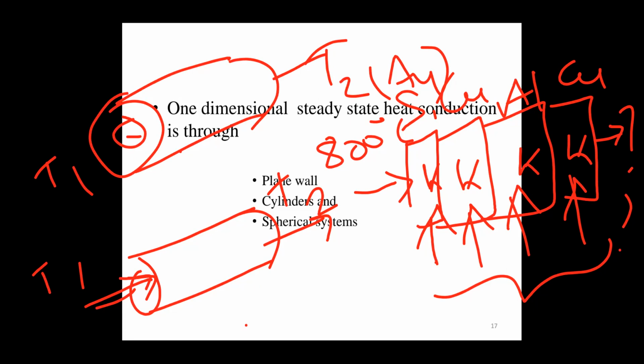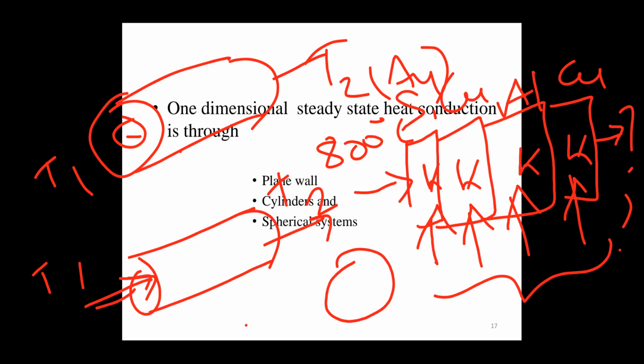Then there is the spherical system, which can be hollow or solid. Similarly to the cylinder and plane wall, we find out the heat transfer for the spherical system. Next class we will see problems related to plane walls, cylinders and spherical systems.